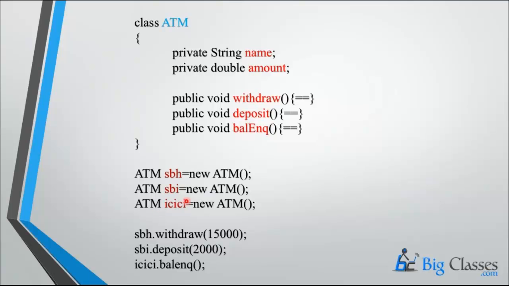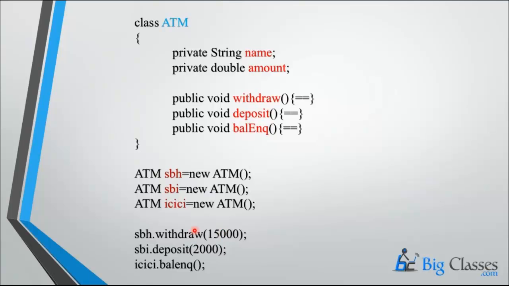If you take SBH, SBI, ICICI, these are the objects, and don't worry about this syntax. This is just to create the objects. In the OOP session you will get it, so no matter. So SBH, SBI, ICICI are the objects of the ATM class.